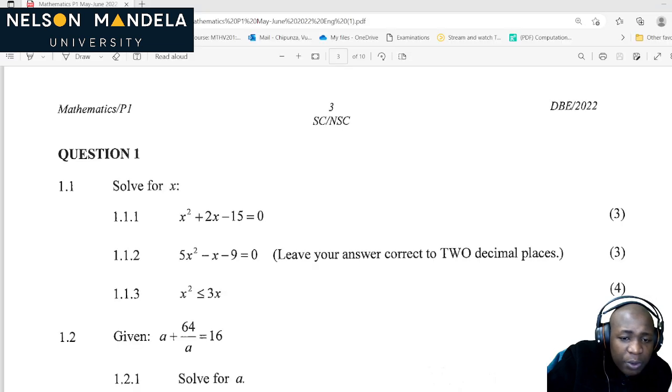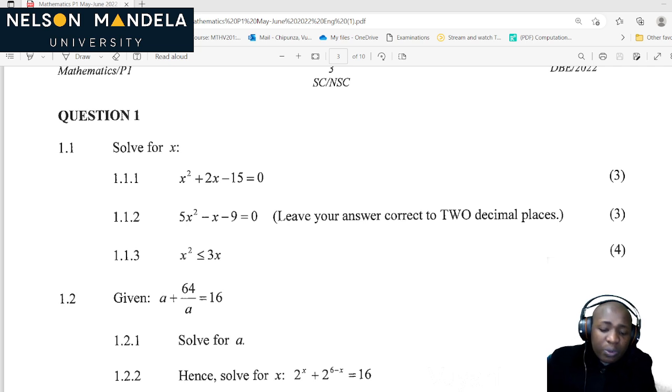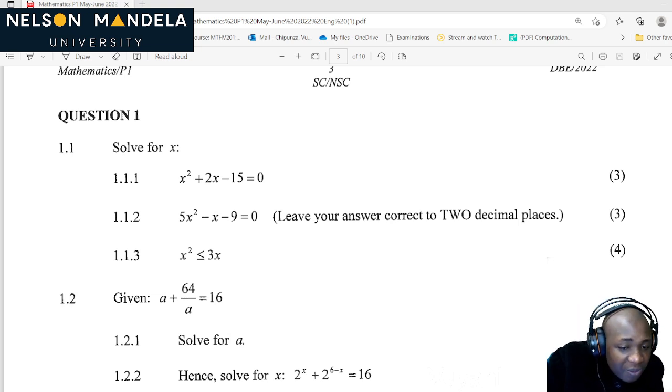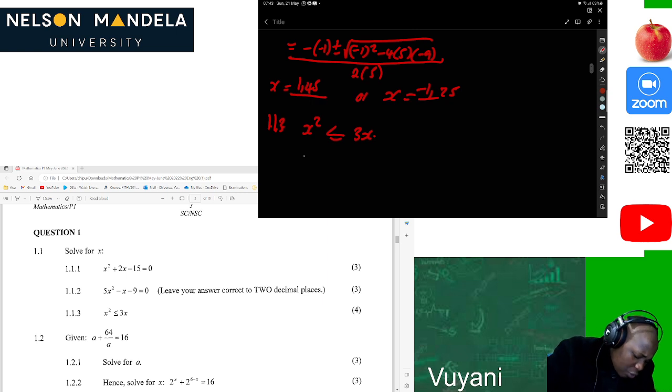Let's look at the following question. Now, we are given an inequality. Let's look into this inequality. So they've given us 1.1.3, x squared is less than or equal to 3x. So how can we solve this? We know that this is an inequality, so we can solve this fast. Of course, this will be x squared minus 3x is less than or equal to 0.